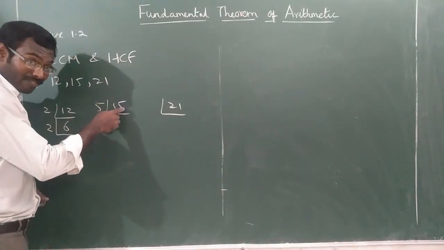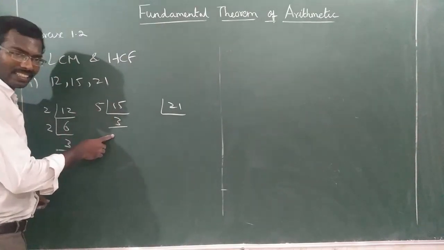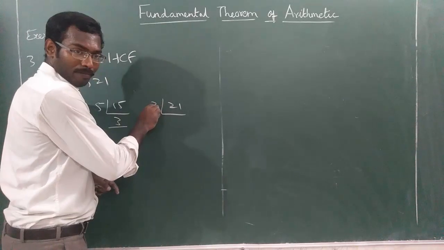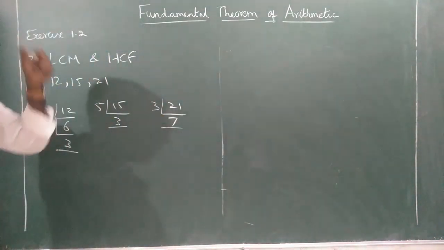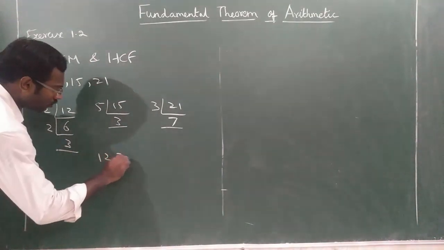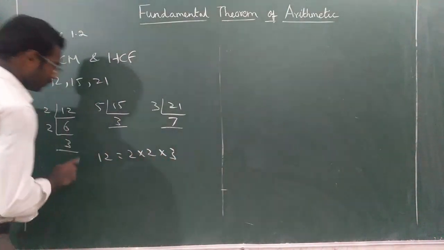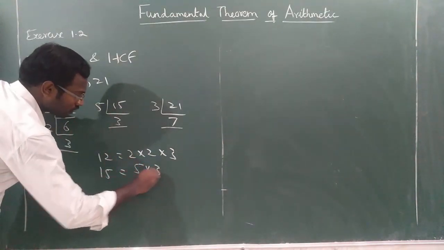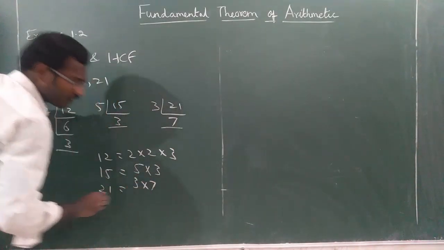Then 15 is divisible by 5. Anything that ends with 5 is divisible by 5. 15 by 5 is 3. 3 is a prime number. Stop. 21 is divisible by 3. 21 by 3 is 7. 7 is a prime number. Stop. So 12 is equal to 2 into 2 into 3. 15 is equal to 5 into 3. 21 is equal to 3 into 7.